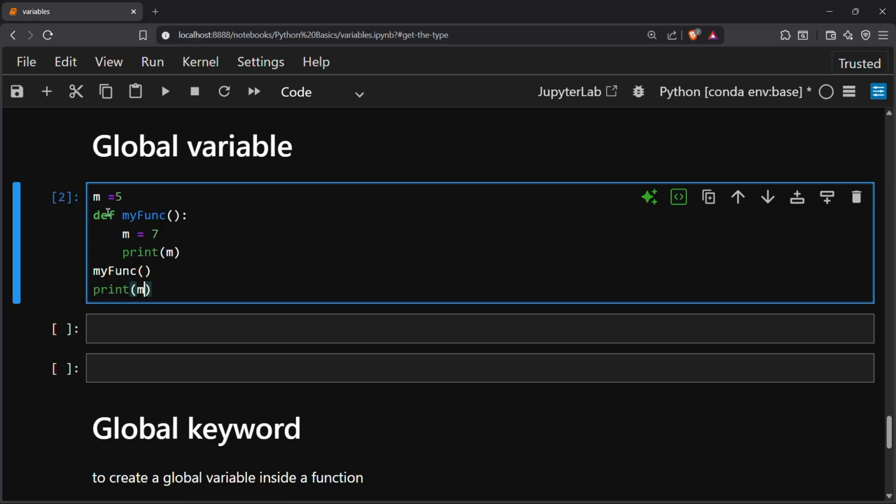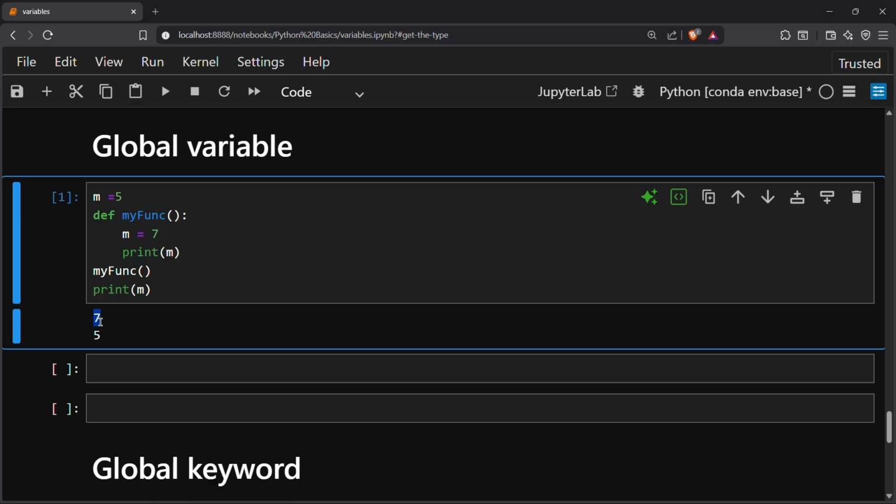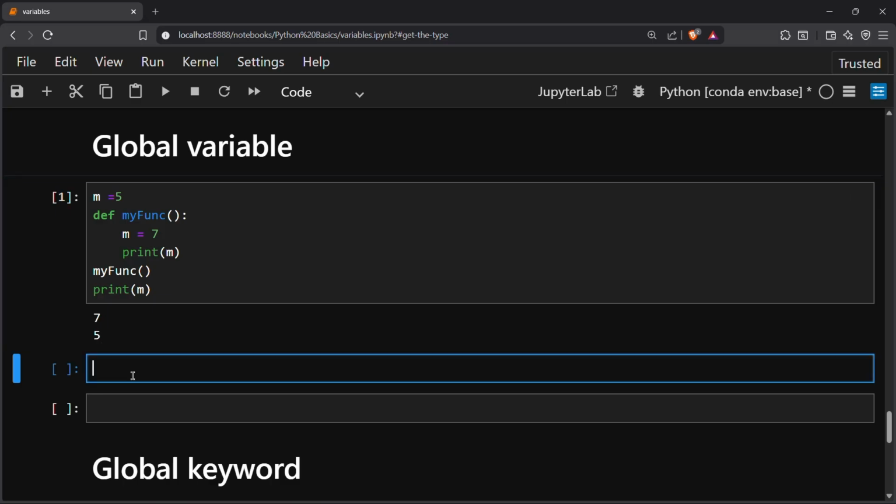So what it will do, it will print 7 first because we call my function first, and here it will print 7, and then it will print 5 from here. Okay, so if I run this code, you can see the first printed value is 7 and then the 5. Okay, so we will see another use case.